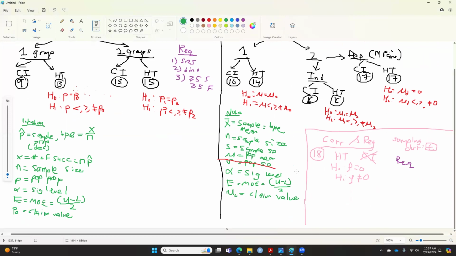And for notations, mostly all the notation is the same. R in this case is the sample linear correlation. Rho is the population linear correlation. The rest is almost the same. I'm not going to write it down.